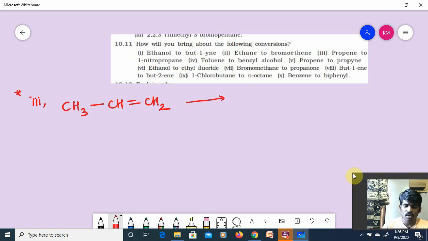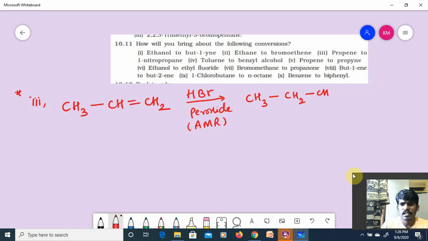So what I'll do now, I should first convert this into alkyl halide. HBr in the presence of peroxide follows which rule, guys? It follows anti-Markovnikov's rule. So it gives CH3 CH2 CH2Br.